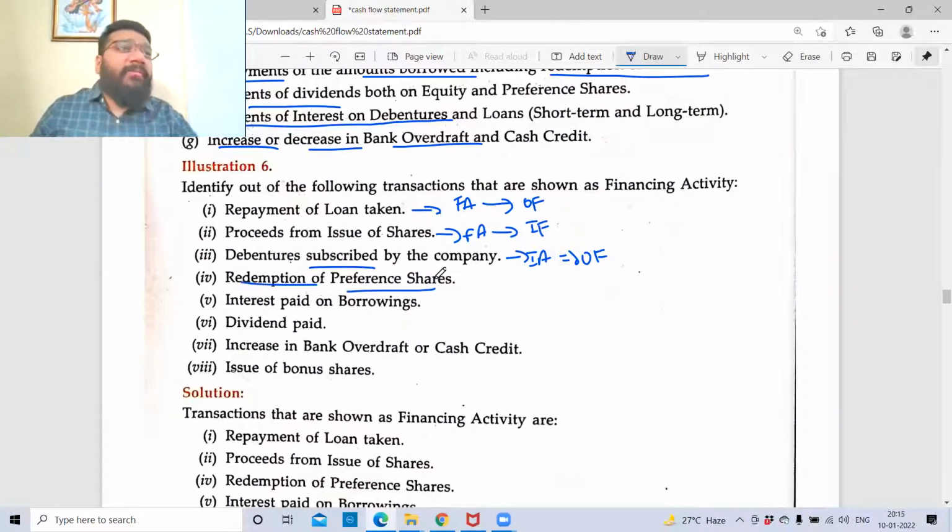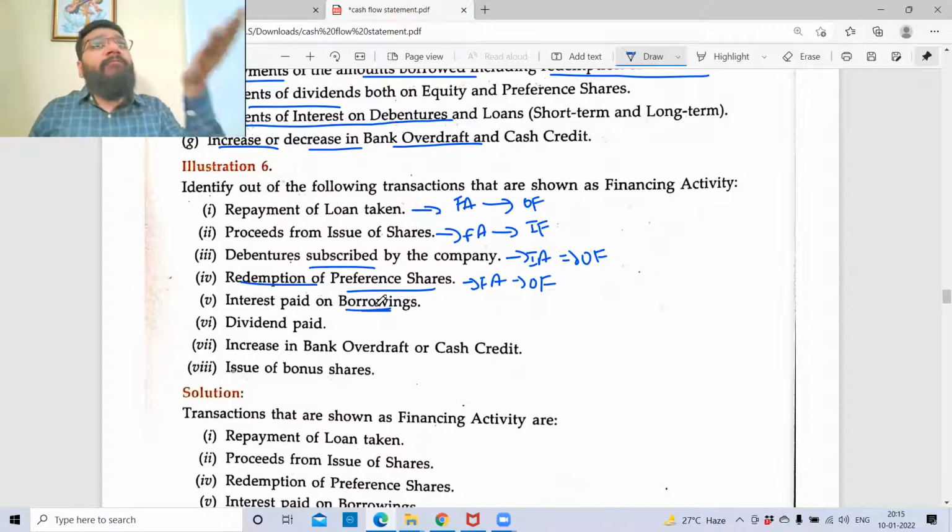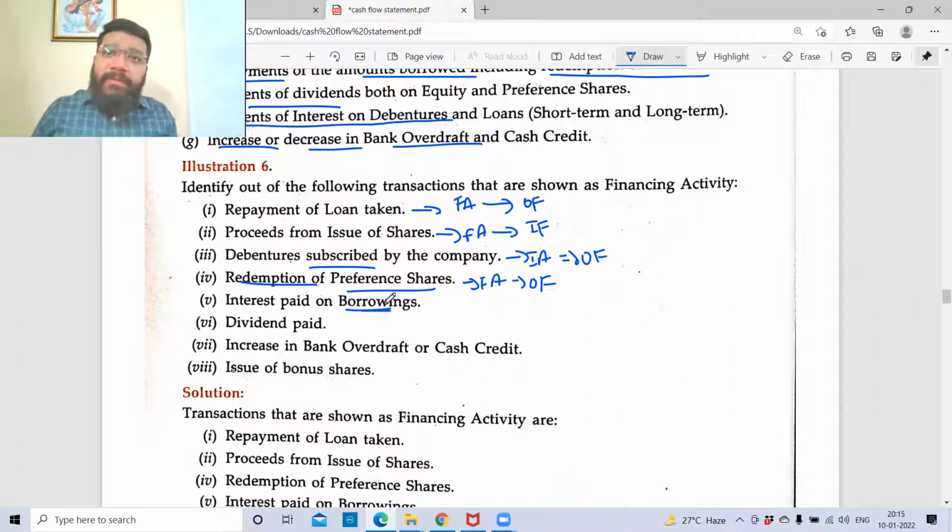Redemption of preference share. Issuing preference shares is a finance activity, because I'm raising capital. Redemption is also a finance activity. Outflow or inflow? Outflow. Interest paid on borrowing. Borrowing is what? Cash inflow from the financing activity. I'm paying interest. If borrowing is finance, then interest paid is also finance. So it is a finance activity, outflow.